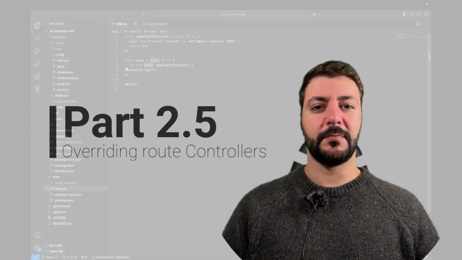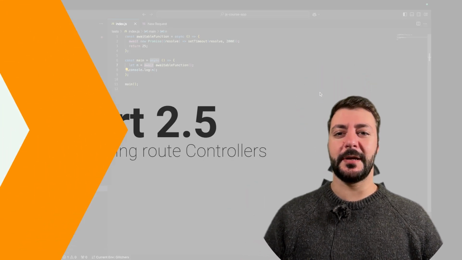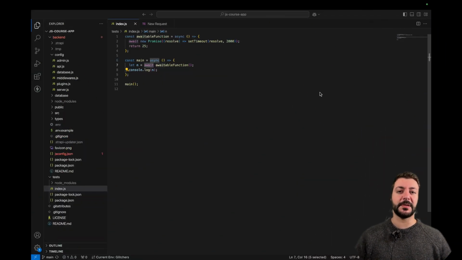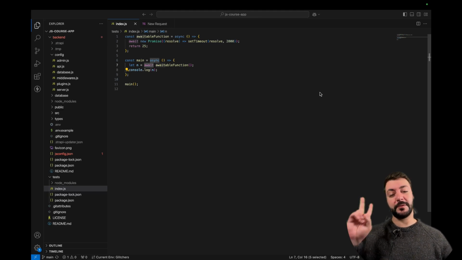So now that we know what promise is and how it works, and we have a backend and we have content types and we have data that we can retrieve, let's go into the last part of our implementation for the backend, which is a custom route that allows us to have a user request their own tasks and nobody else's. The way we do this, well, we could do it in two ways.